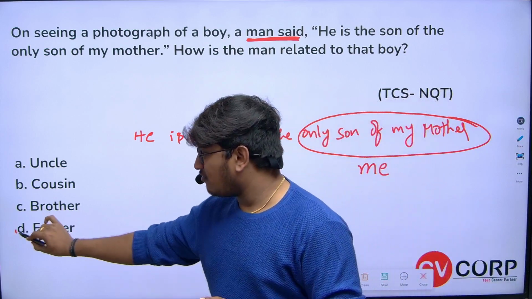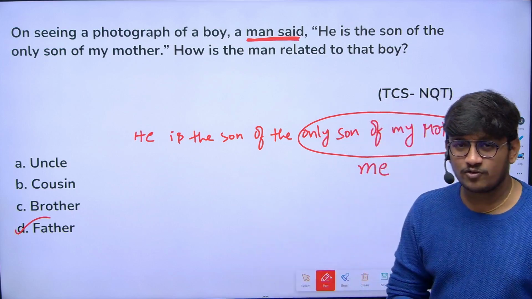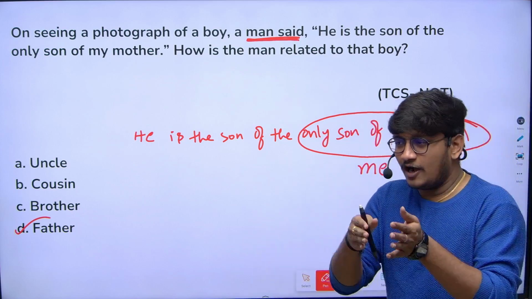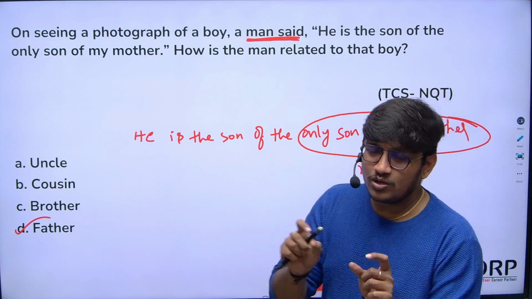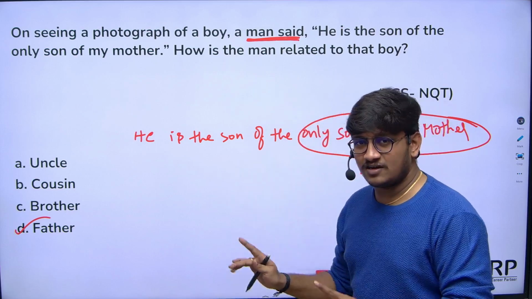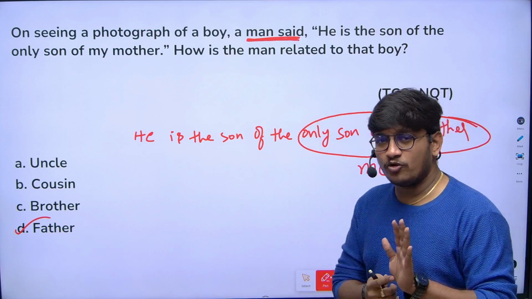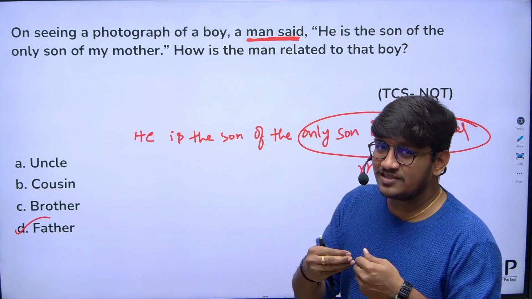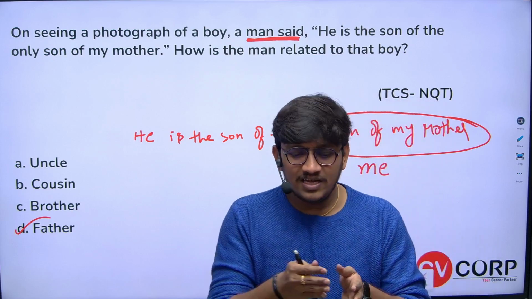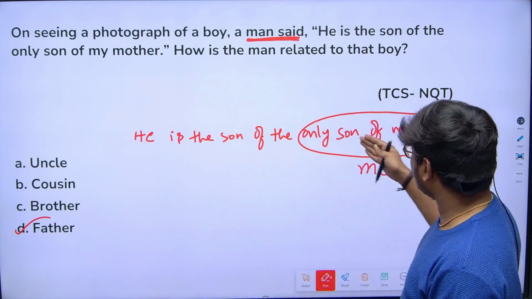Obviously it is father. So it is very easy to solve these types of questions, but you should understand how to break the statements and how to connect the points. That's it, very simple. I'll explain it again, just listen carefully. A man, seeing a photograph of a boy, is giving the statement: he is the son of the only son of my mother.